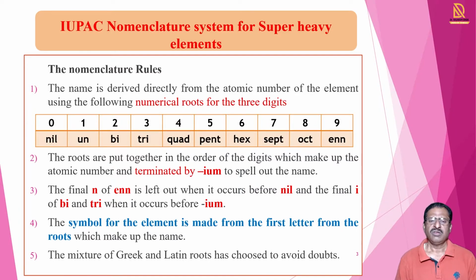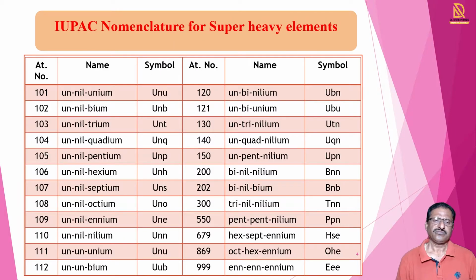In that symbol, the first letter is written in capital and the others are in small letters. This mixture of Greek and Latin roots is chosen to avoid doubts. So in this way, by using these rules, we can give the IUPAC names. This is a very simple method. So we see how we can give the names for a particular number. Here I have a given table, and in that we see how we give the numbers.